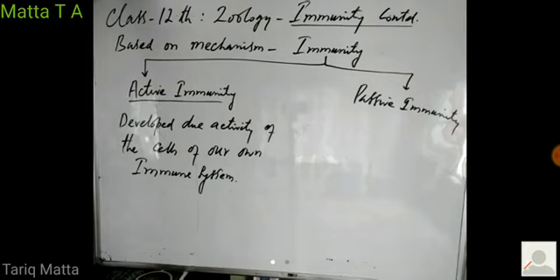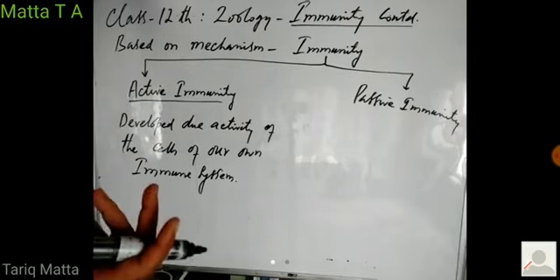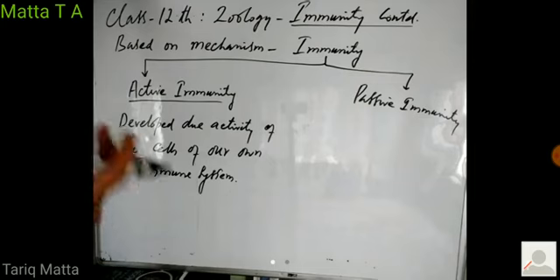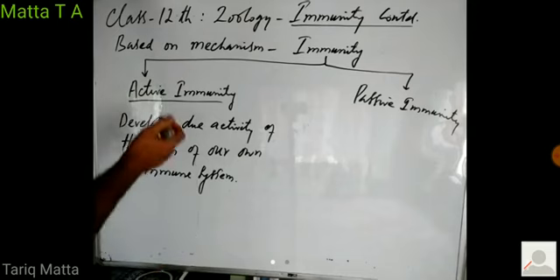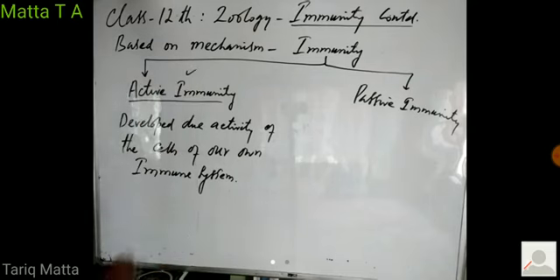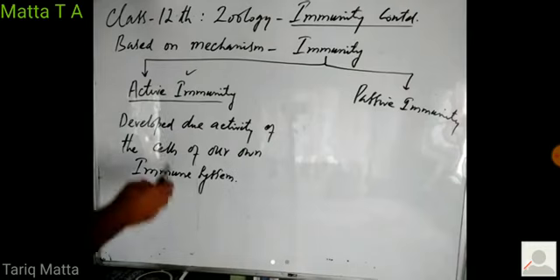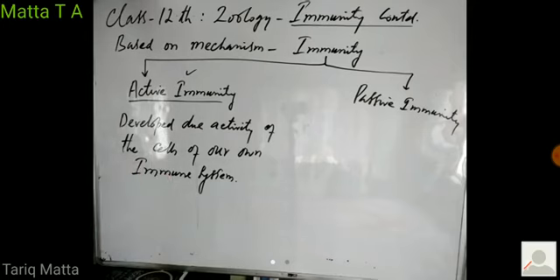Suppose a pathogen enters naturally into our body. Our immune system recognizes the pathogen. It forms defensive cells, antibodies against the pathogen. And the pathogen gets killed and we become immune to that pathogen, right? So this type of immunity is known as active immunity. So the immunity which is developed by our own immune system, by the activity of our own immune system, that immunity is known as active immunity.